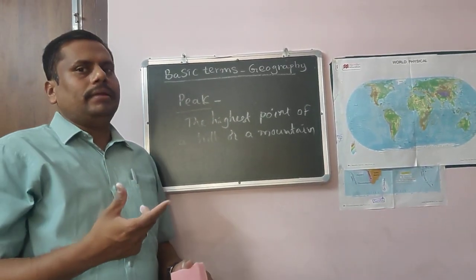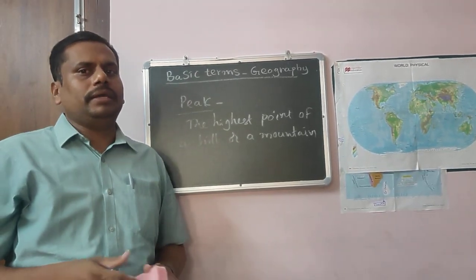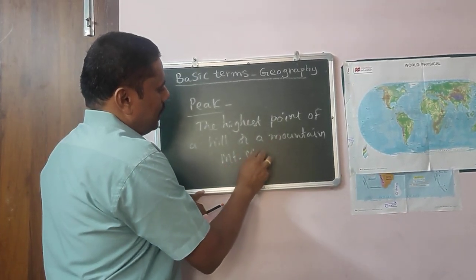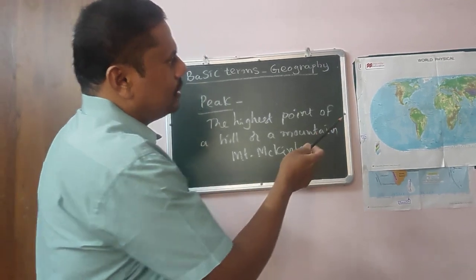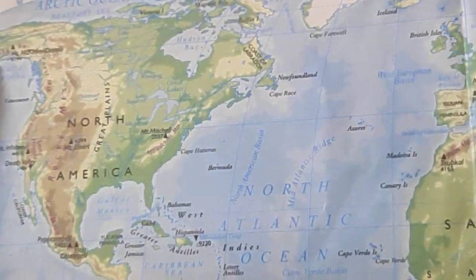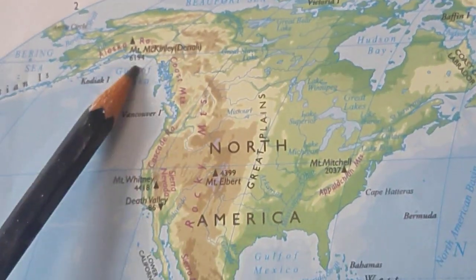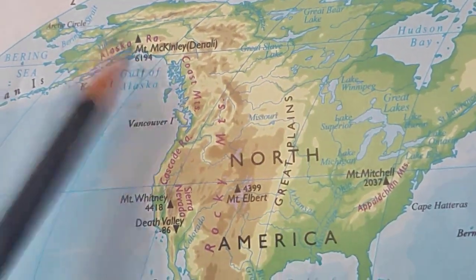Whenever you climb a mountain or a hill, you reach the highest point. What is that called? Peak. And I have given you one example, that is Mount McKinley, a good example for a peak. You can find it in Alaska. Now let us see it in the world physical map. Here is Mount McKinley in Alaska, which is in the west of North America. This is a good example for a peak. Alaska's highest point you can find in Mount McKinley. So this is the fifth type, that is peak.